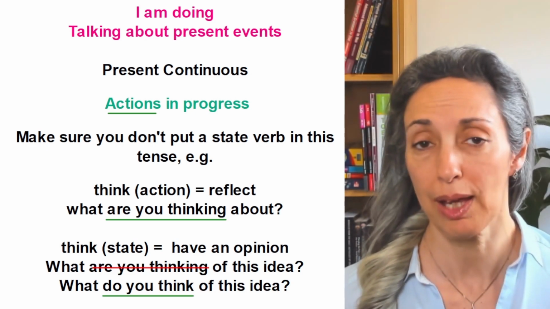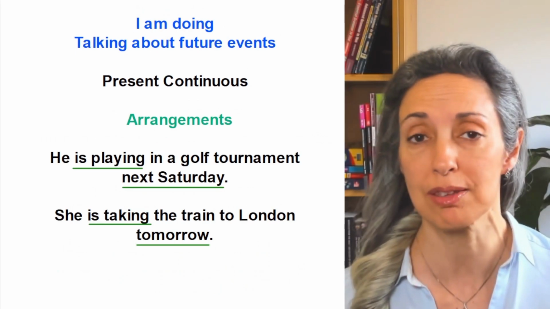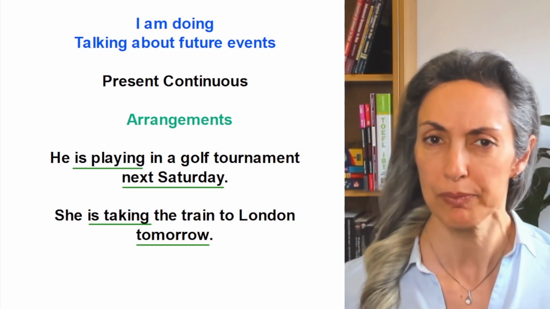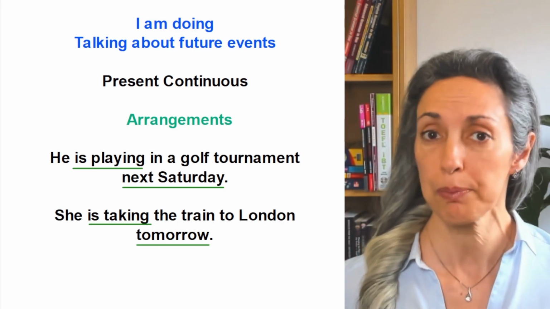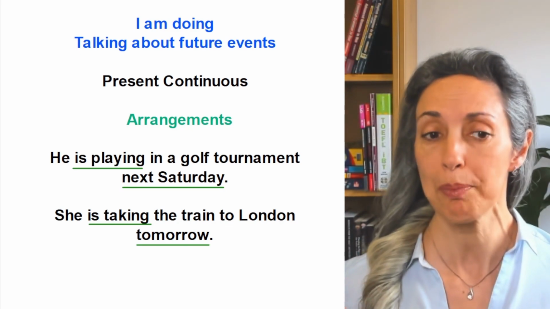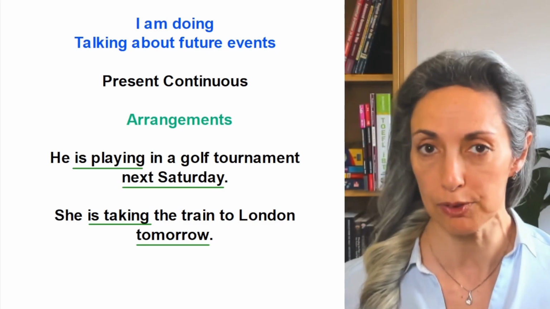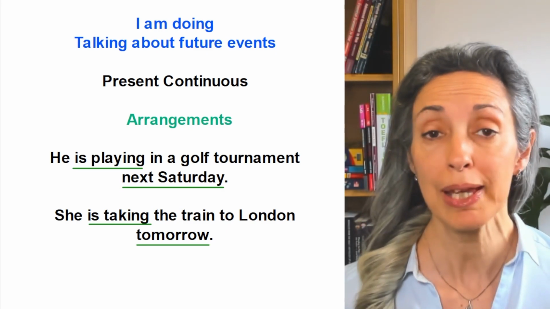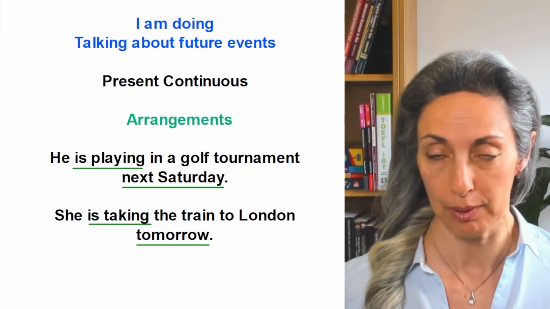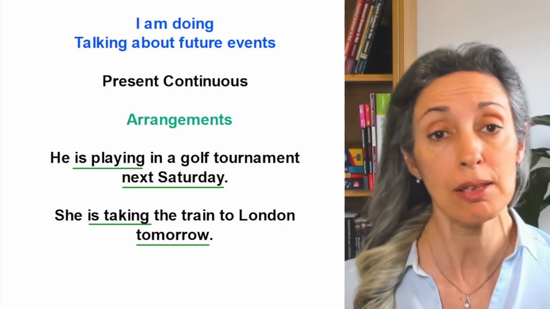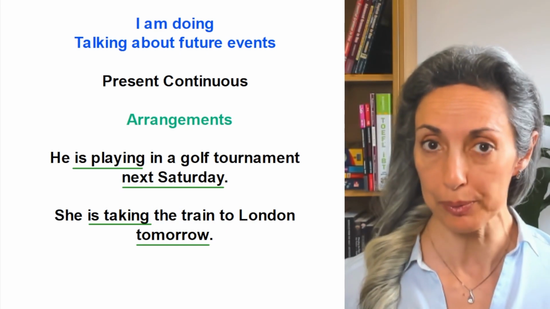Right, let's look at how we use these two tenses for future events, starting with the present continuous tense. We use the present continuous tense to talk about arrangements in the future. For example, he is playing in a golf tournament next Saturday. Or she is taking the train to London tomorrow.